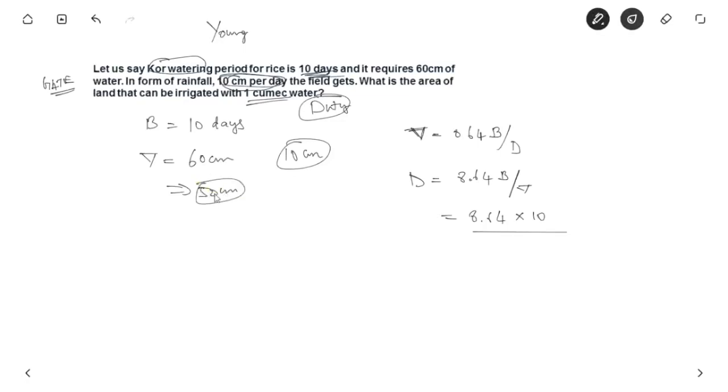We have to find duty. 8.64, B here is 10 days, and delta is 50 centimeter effective irrigation depth, so 0.5 meter. If we solve this, we get 172.8 hectare. So for 1 cubic water, we irrigate 172.8 hectare of land for the 10 days.